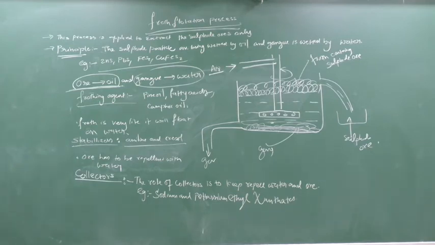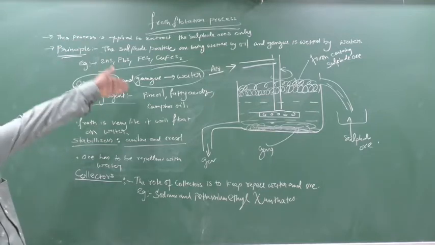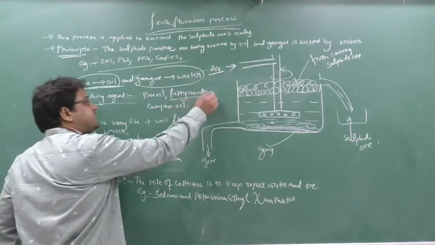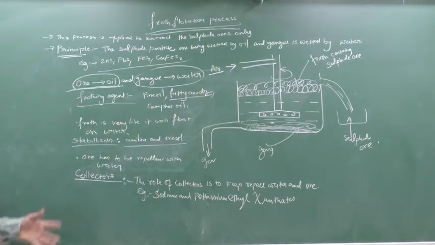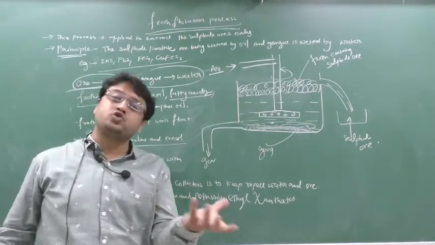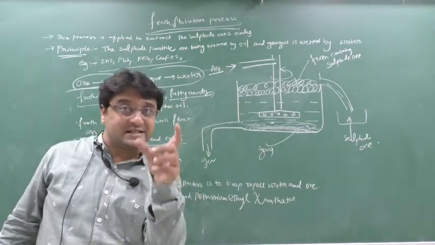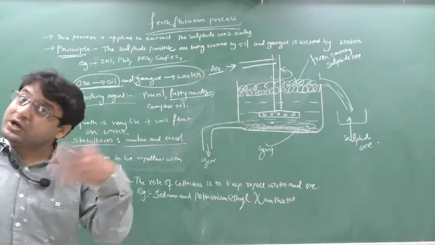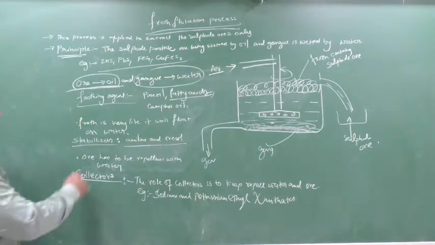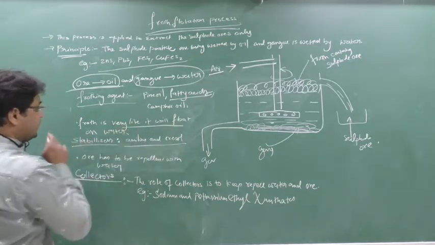Which are the frothing agents? The frothing agents are pine oil, fatty acids, camphor oil, any oil. In short, you should have a fatty acid, because all oils contain fatty acids, so that they will produce the froth. You can use soap also. Soap also contains fatty acids. So you can use soap, shampoo also, all are fatty acids. So those are nothing but your frothing agents. Froth is very light and it will float on the water.